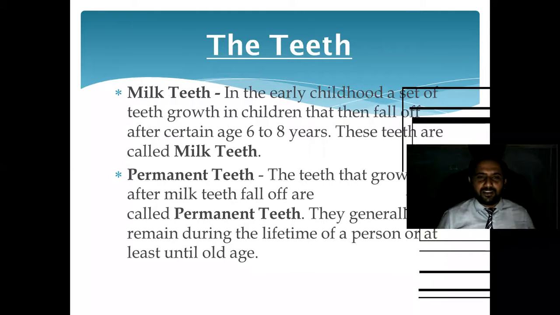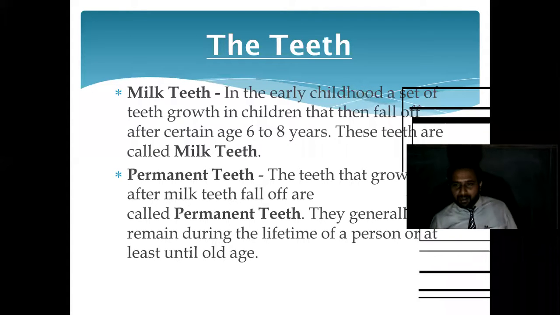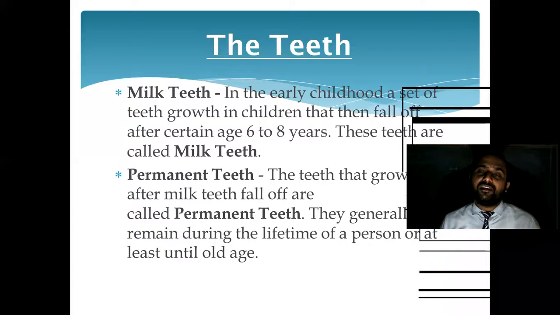After that come the permanent teeth. The teeth that grow after the milk teeth fall are called permanent teeth. So permanent teeth means what? This will be for long life. In our family there are many old people who have a duplicate set of teeth, or we can say an artificial set of teeth.